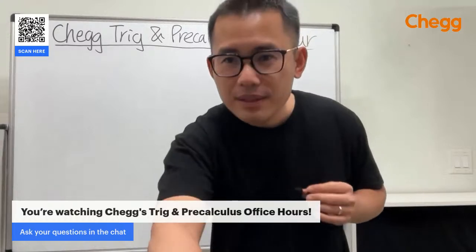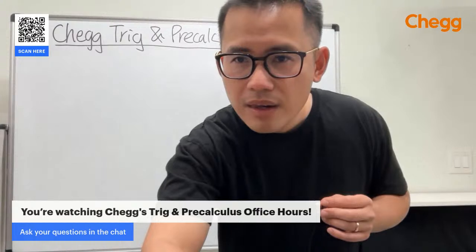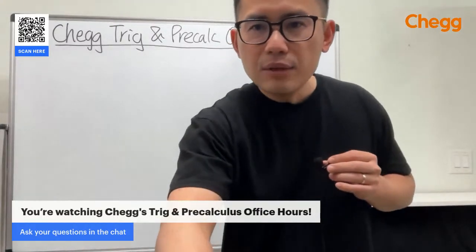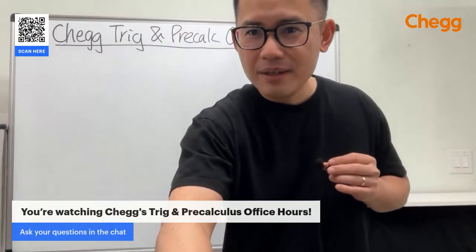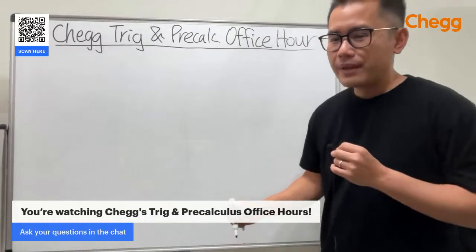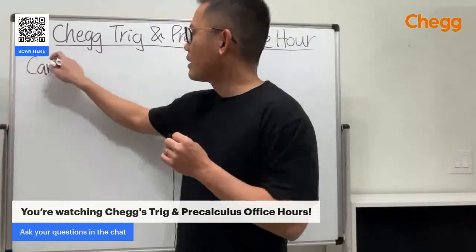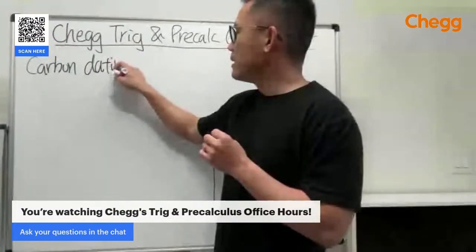All right, I don't have a calculator. Well, I do have a calculator. I can just use a computer later. But let's try it. So this is about carbon dating.